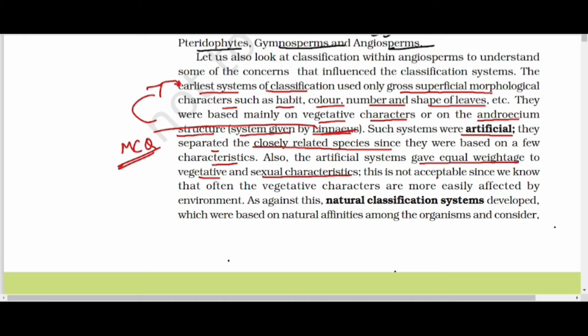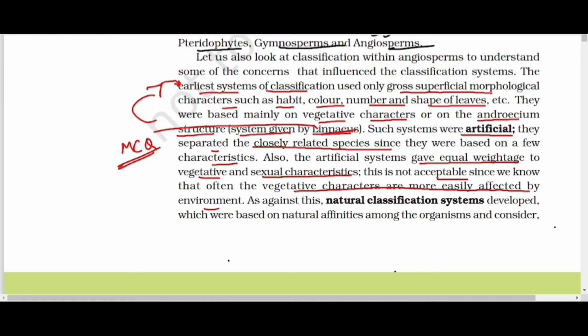That is not acceptable, since the vegetative characters are more easily affected by the environment, such as the number of fruits, the shape and size of leaves, and the presence of chlorophyll. So it was not acceptable to give equal weightage to the vegetative and the sexual characteristics.